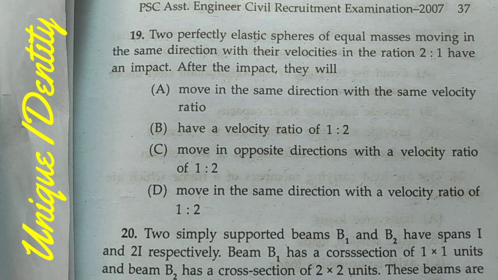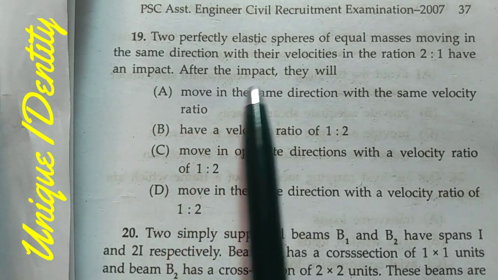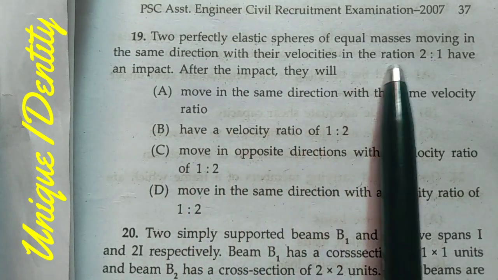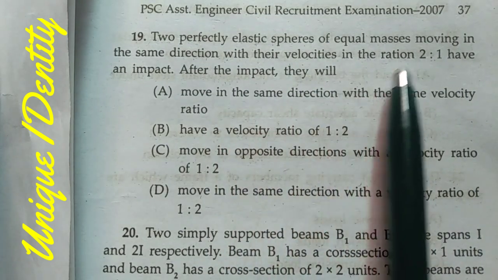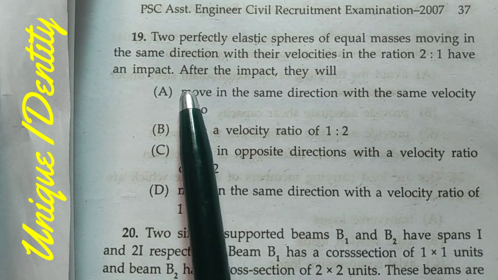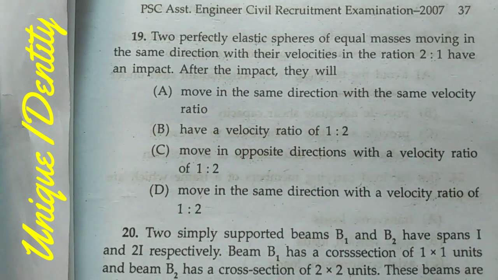Now let's start the second part of WPSC Assistant Engineer Civil Recruitment 2007. Question number 19. Two perfectly elastic spheres of equal masses moving in the same direction with their velocities in the ratio 2:1 have an impact. After the impact, they will... And these are the options.